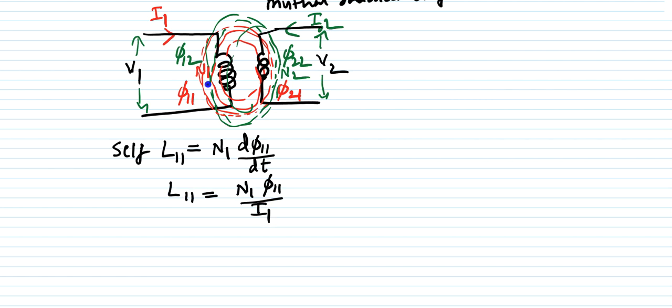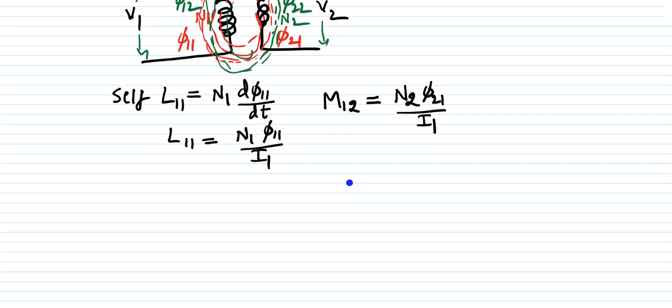Then what is the mutual inductance with respect to the second coil? You can say M12 here. This is the number of turns of the second coil, N2, times phi 21 divided by the first coil current I1. So this is the mutual inductance in coil 2 with respect to the current in the first coil.